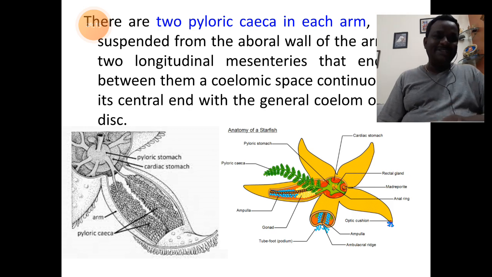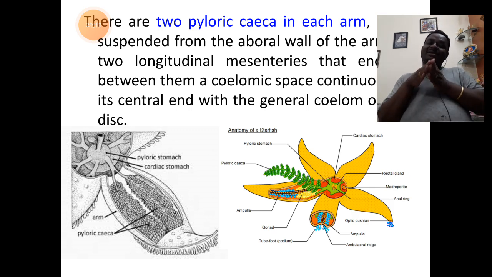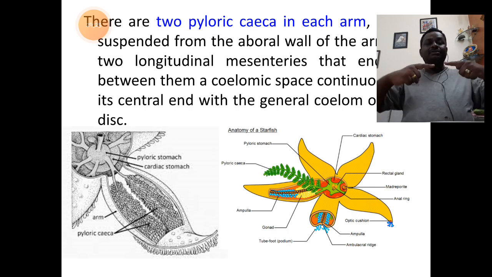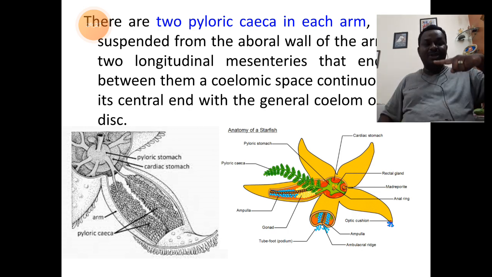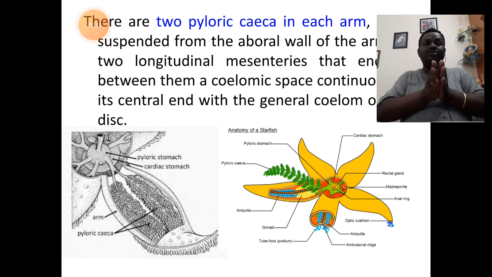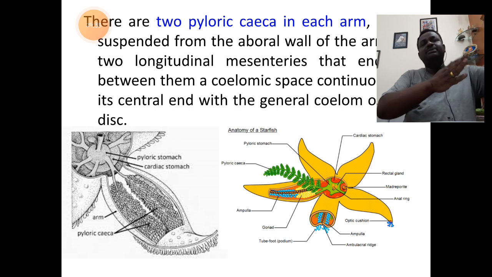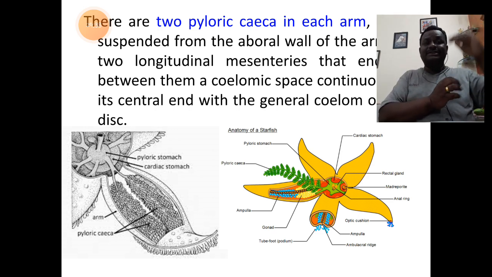I repeat, students, the pyloric stomach shows a star-shaped structure having 5 angles. At each angle, there is communication with the pyloric duct. Each pyloric duct will show 2 branches in each of the arms. It enters into each of the arms till its tip.